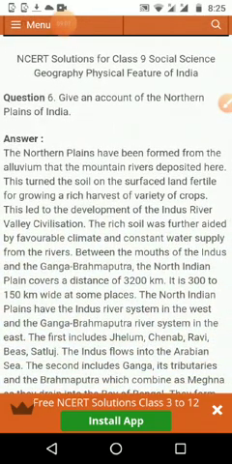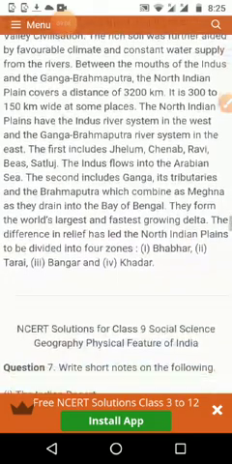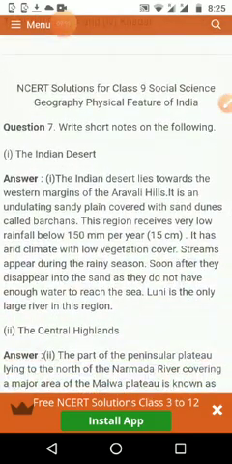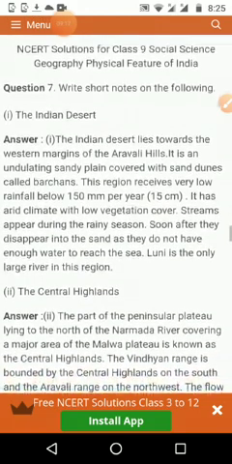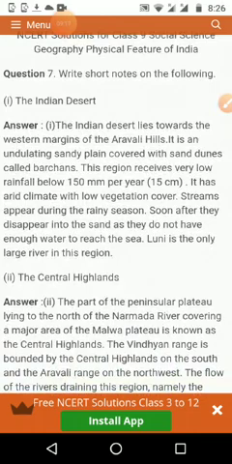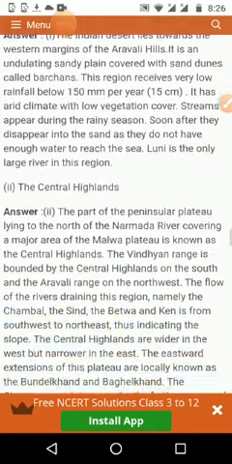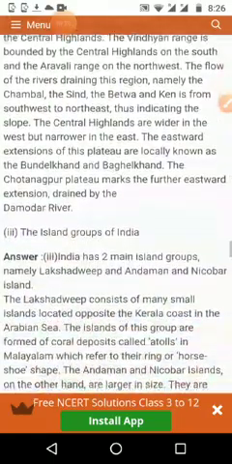Give an account of the northern plain. If you want to explain about the northern plain, that is also given in a long answer. Please write point-wise, one by one. Then write short notes on different topics: one is the Indian desert, next is the central highlands, and the next is the island groups of India.